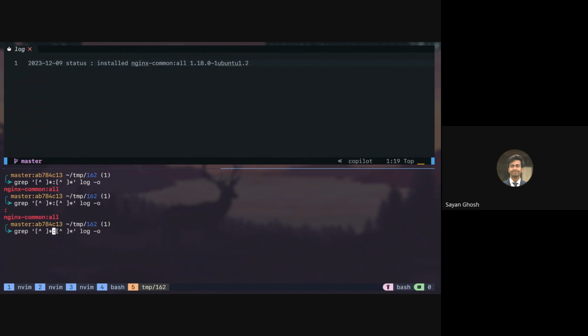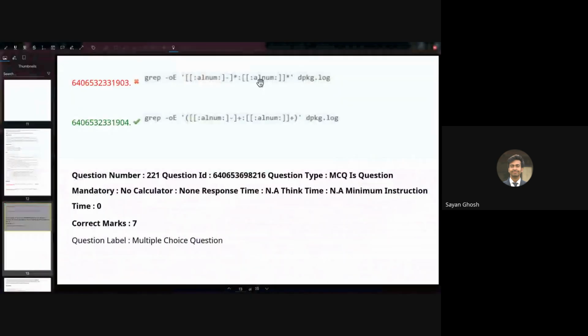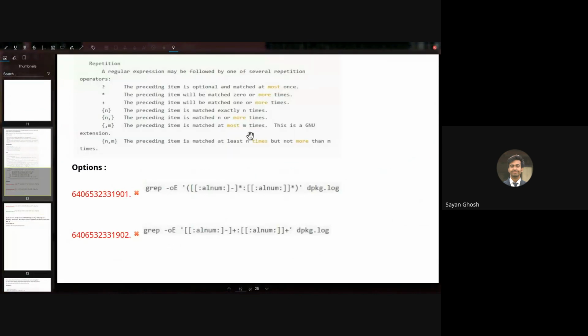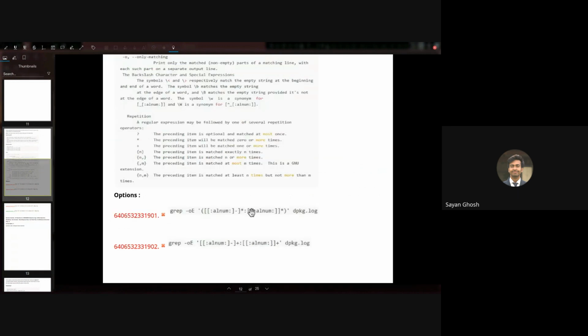Whereas if we use the plus to state it has to be present at least once, then that will not be matched. Only the colon that has something to the left and right of it will be matched. Right? So that is the difference between star and plus. And what is the difference between the second and fourth one?